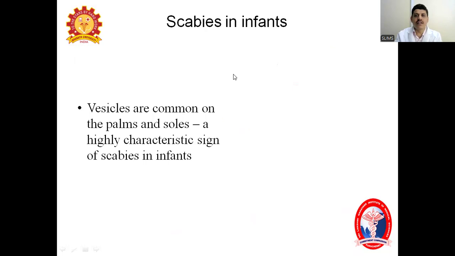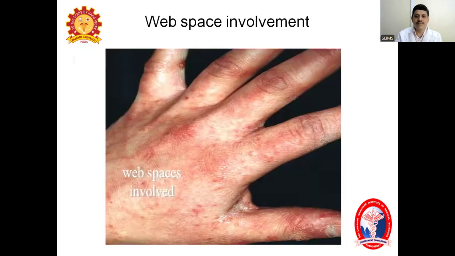In infants, the vesicles are common on the palms and soles, as I already told. This is highly characteristic of scabies in infants. So if you see lesions present on the palms, soles, other areas, and also involvement of the face, these are typical lesions of scabies in infants.